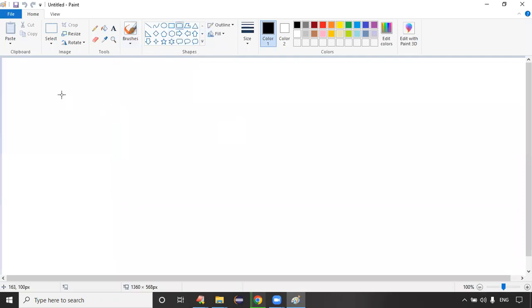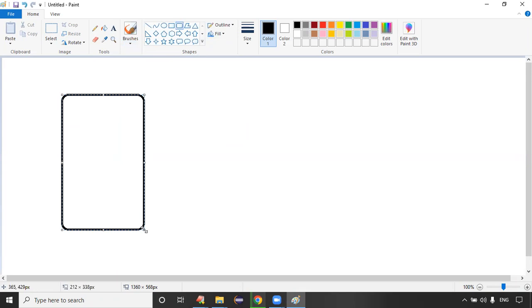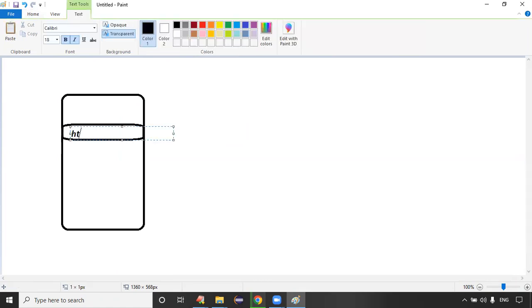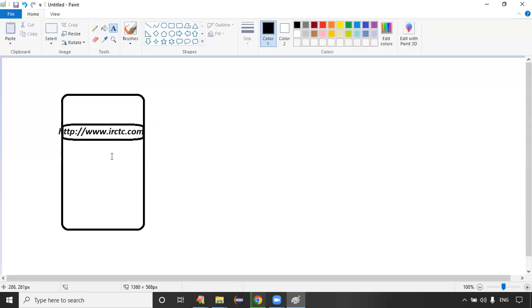You will open the browser and type something like http://www.irctc.com. When you type the URL in the browser, definitely the request goes to the server.